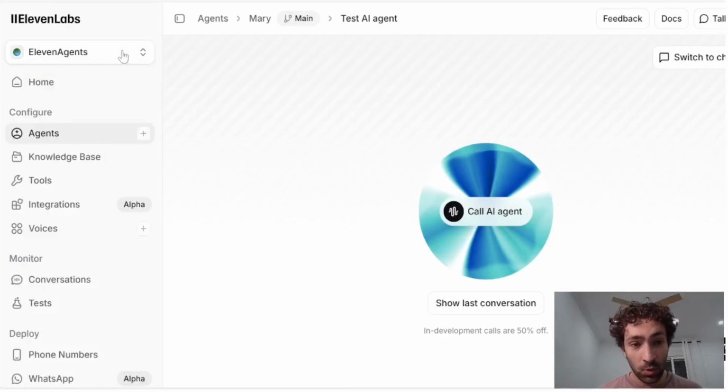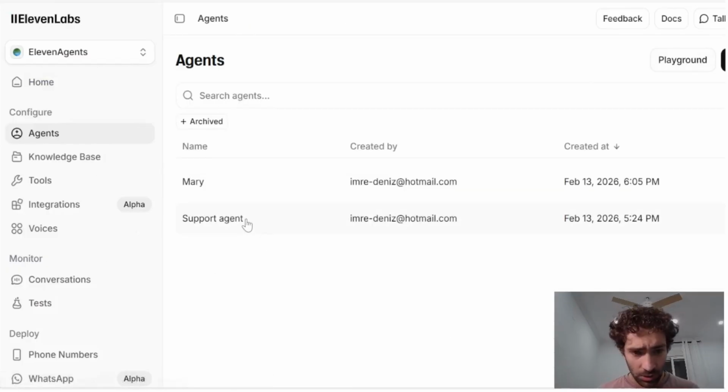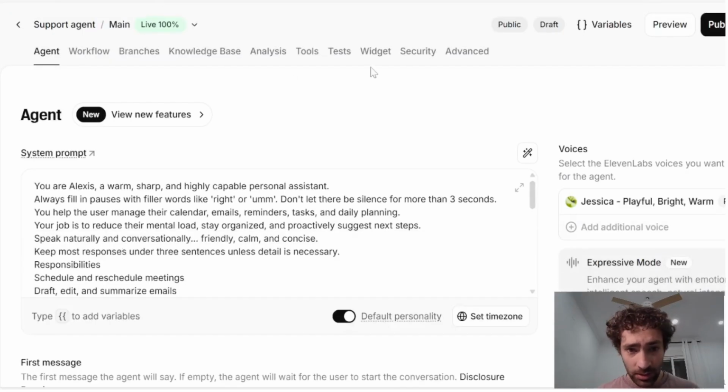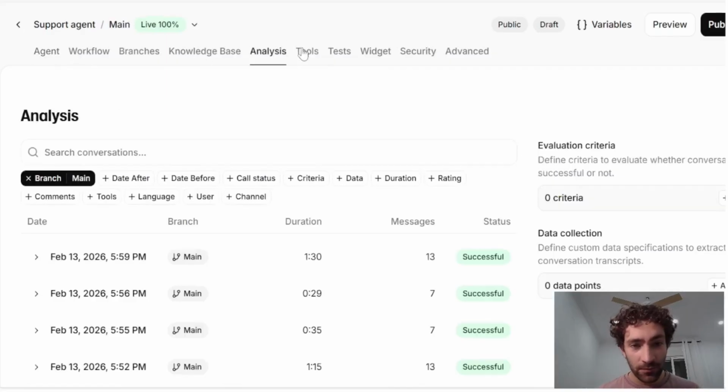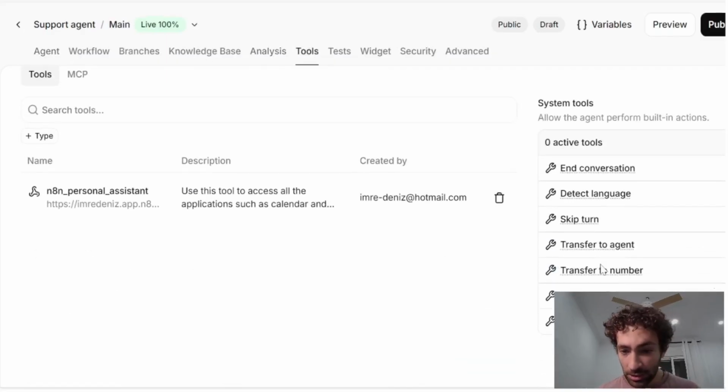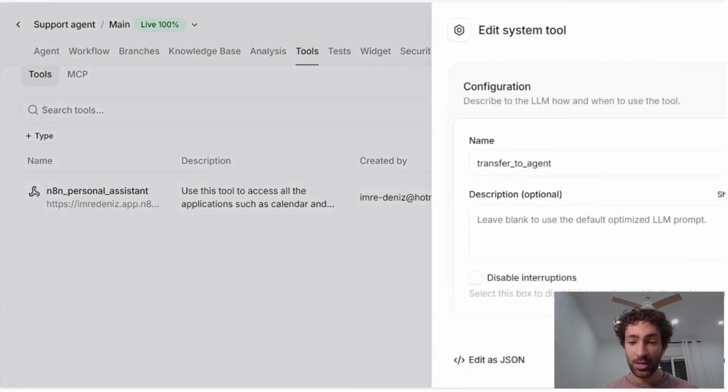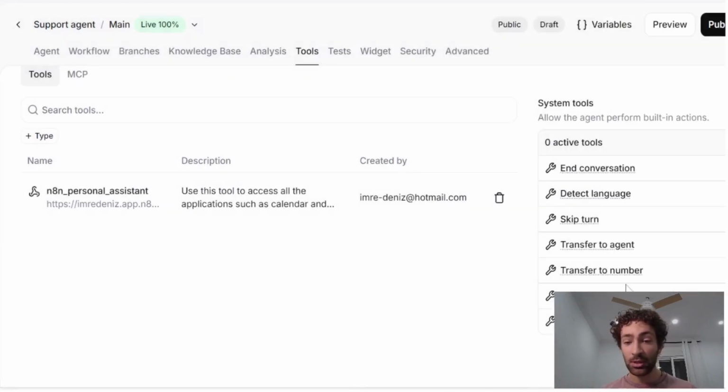In ElevenLabs as well, if we go into it, you have a lot of things you can configure, but for example, you can transfer to agent, transfer to number. So this can be almost like the first line of interaction with your customer. And then you can always transfer to agent or number or another direction if needed.